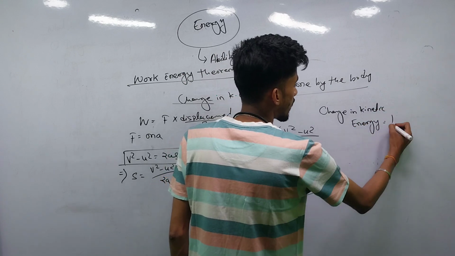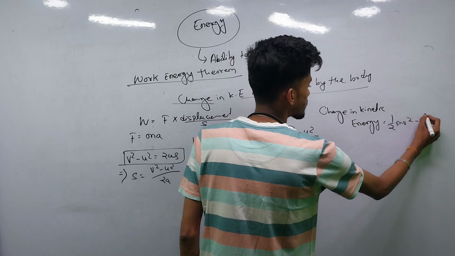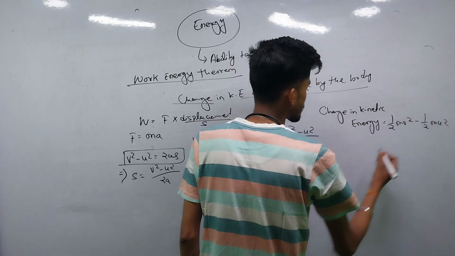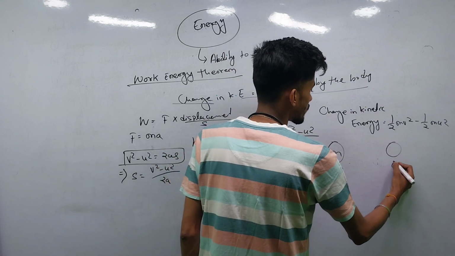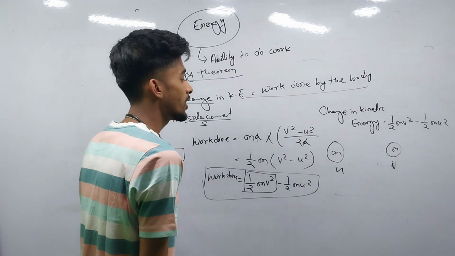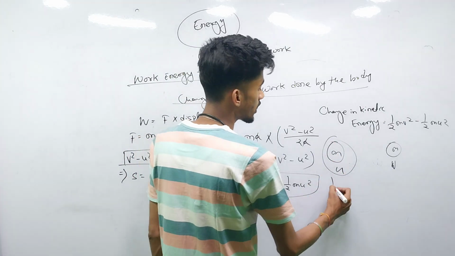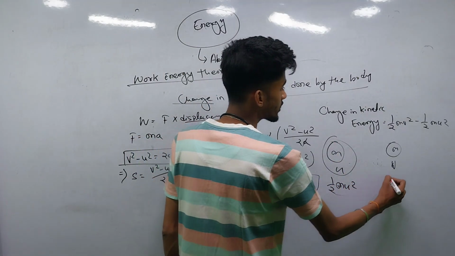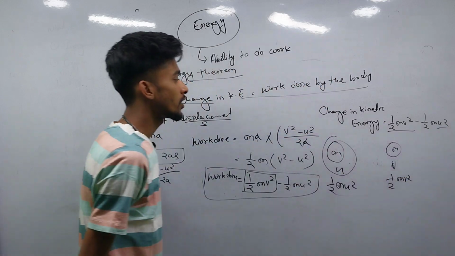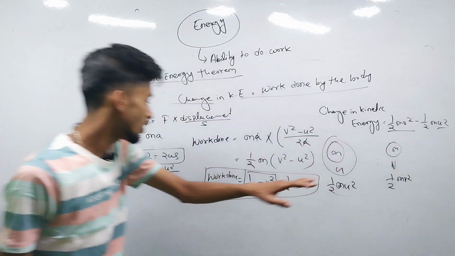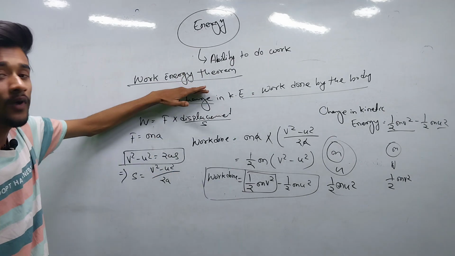that is half m v square minus half m u square. Because if the body has initial velocity u and mass m, and final velocity v with the same mass m, its kinetic energy will be half m u square initially and half m v square finally. The change will be half m into v square minus u square. So the change in the kinetic energy is equal to the work done. That is stated as the work energy theorem.